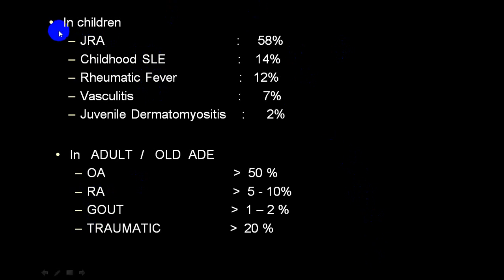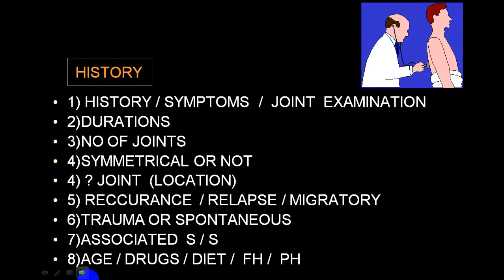If you make the diagnosis of osteoarthritis in children, it is absolutely idiocy. And if you make the diagnosis of rheumatic fever in an adult, it is absolutely rare, because rheumatic fever cannot occur in an old age group or in adults. So do remember there are some diseases which cannot occur at a particular age. Now when you approach a patient, you ask certain questions.